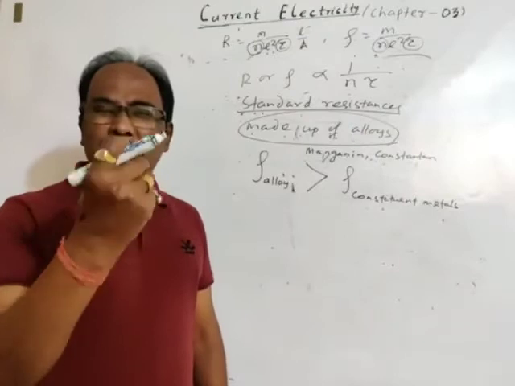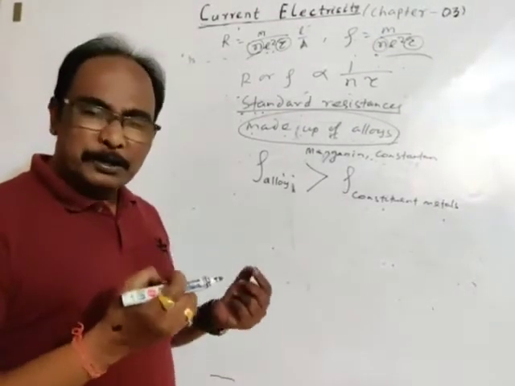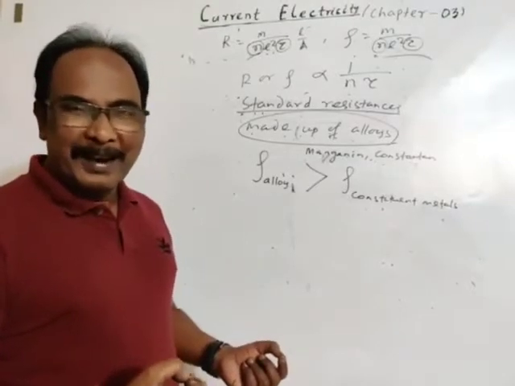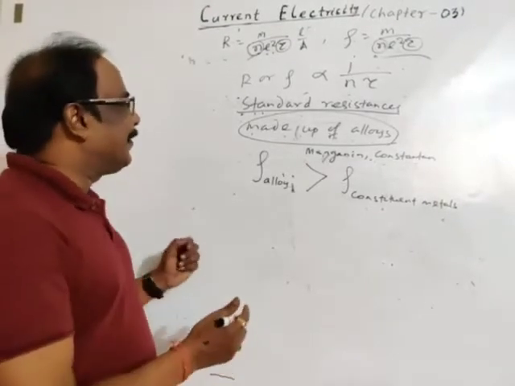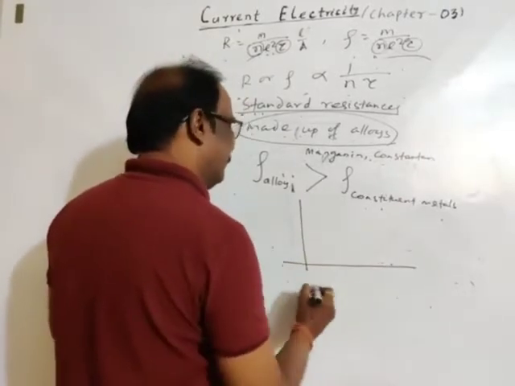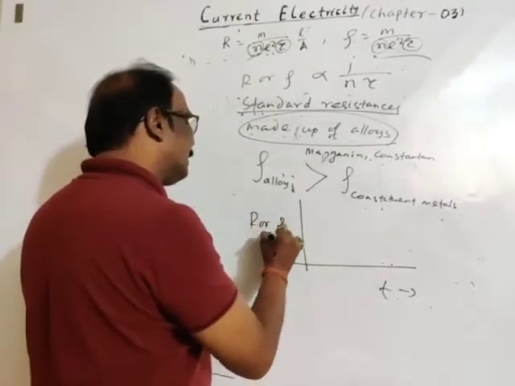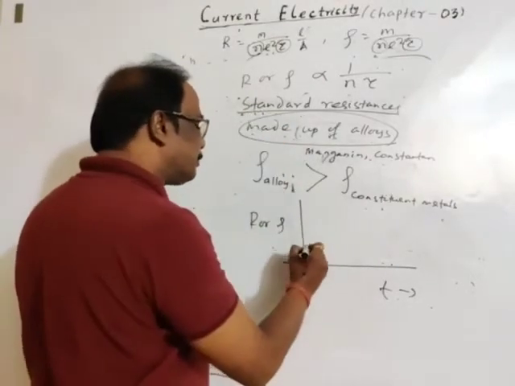With small variation of temperature, resistance or resistivity do not change significantly. Okay, so for alloys, temperature, resistance or resistivity. This is for standard resistance.